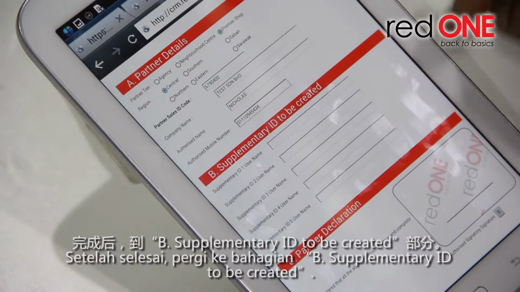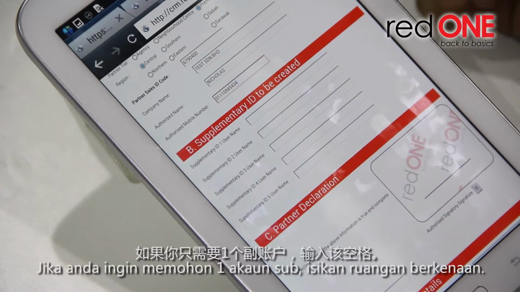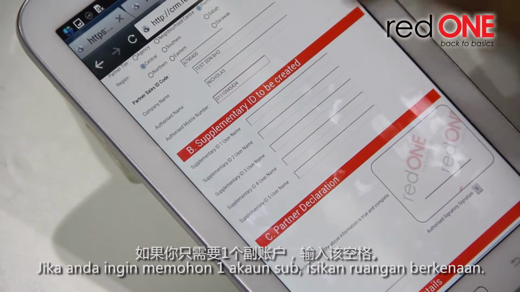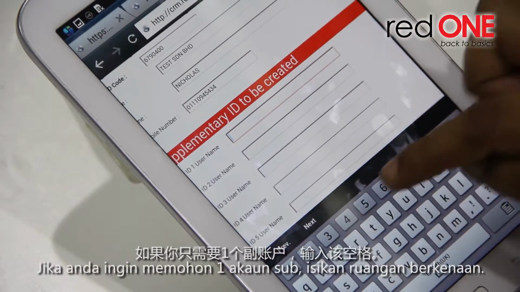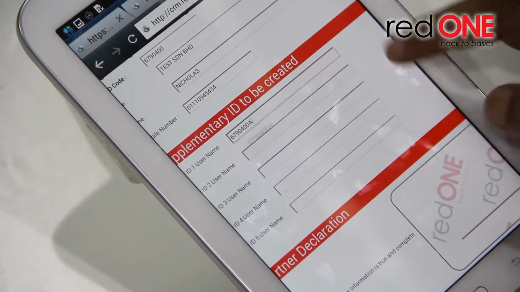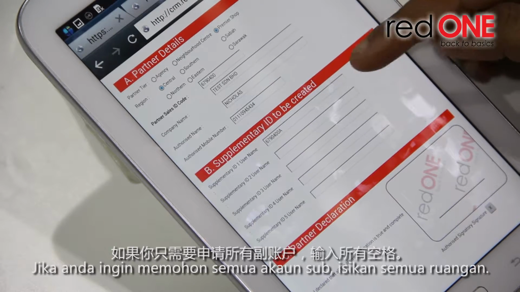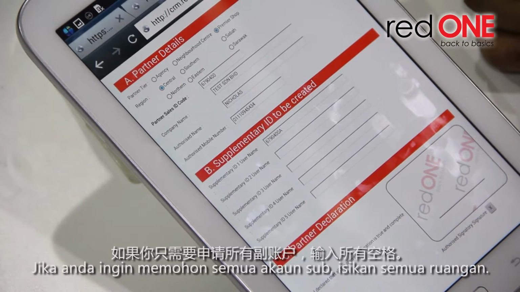Once done, go to B column, select your supplementary ID to be created. If you just wish to have only one supplementary account, kindly key in your request. If you wish to request all the sub ID account, kindly key in all the columns.